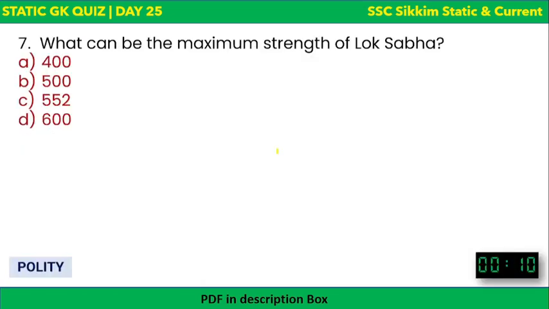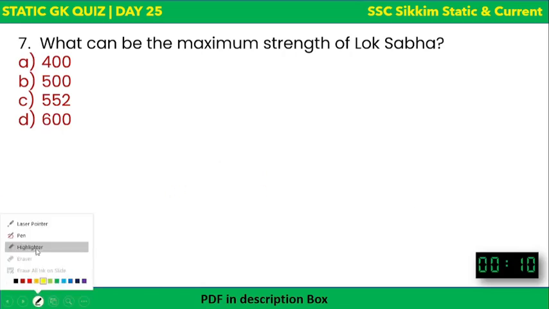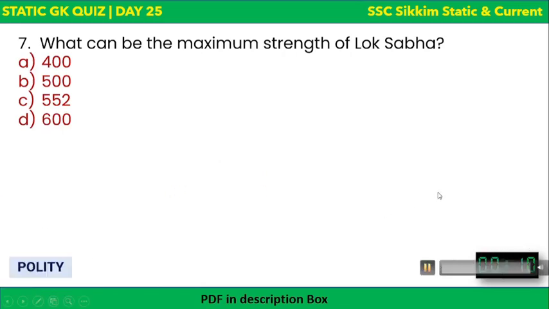Now let's go to the next question, which is a very related one. What can be the maximum strength of Lok Sabha? I think everyone knows this. 400, 500, 552, 600. Maximum strength, beyond which there can be no members. The correct answer is 552. Maximum strength of Lok Sabha is 552.